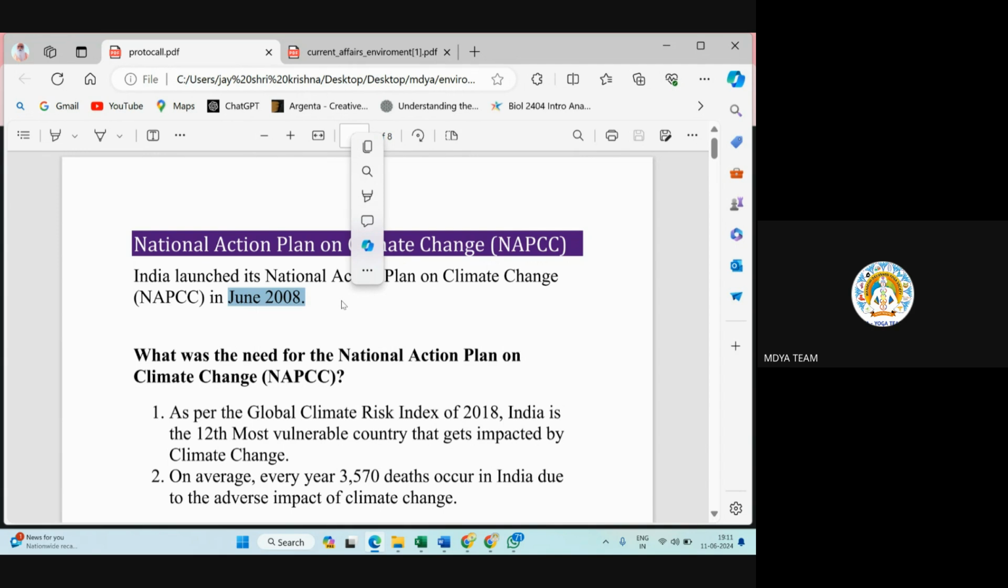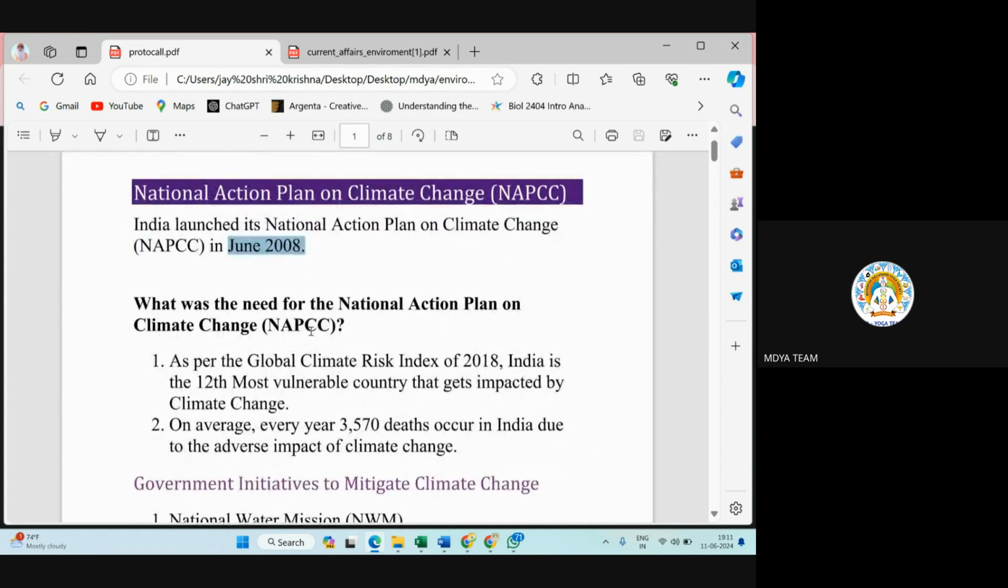What is the need of this National Action Plan for Climate Change? This year you need to remember, because most of the time they will just ask in which year this plan got started, or what is the full form. NAPCC means National Action Plan for Climate Change. This national action plan was actually started by India only. It is not an international plan.